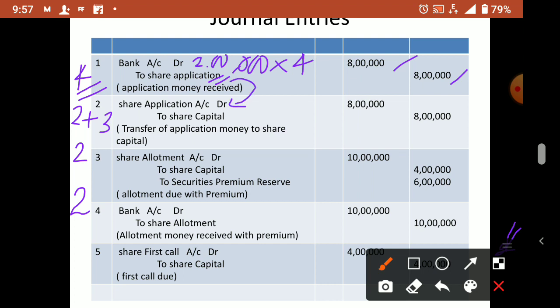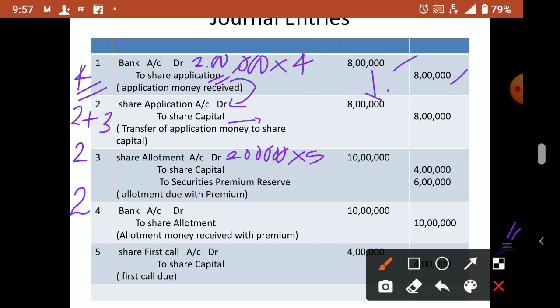Now share application, what is credited here you have to debit here. Share application account debit to share capital, 8 lakh, same amount. Now share allotment: 2 lakh into 5, you have to write the total. Then in the credit you have to divide it separately.